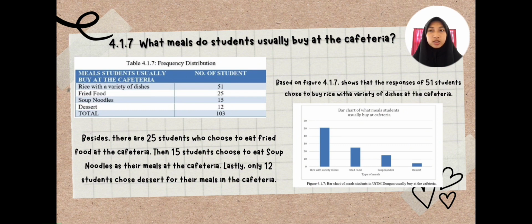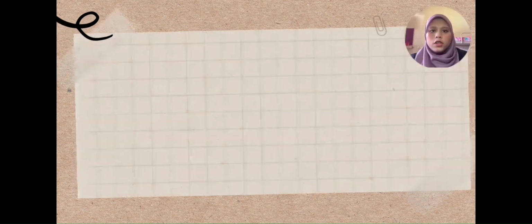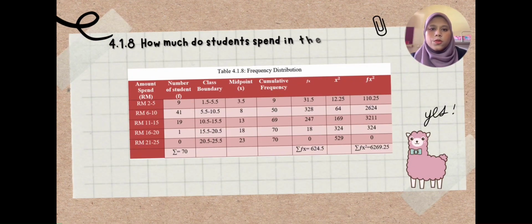Then, 15 students choose to eat similar as their meals at the cafeteria. Lastly, only 12 students choose dessert for their meals in the cafeteria. For this question, we need to do the table distribution like this because we want to know the sum of fx and the sum of fx2. From this table, we know that the sum of fx is 624.5 and the sum of fx2 is